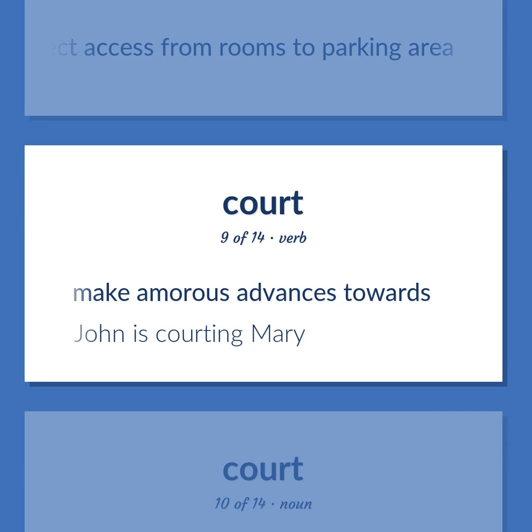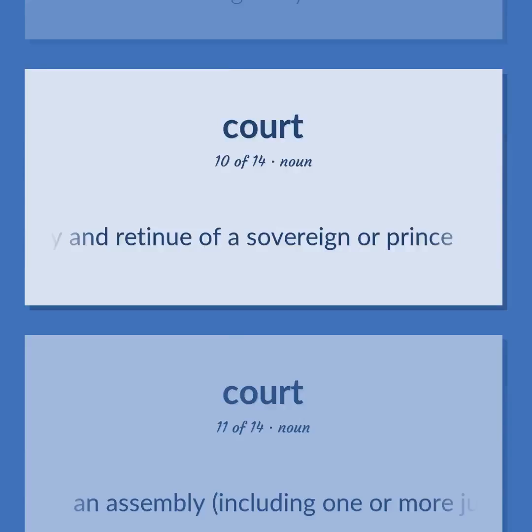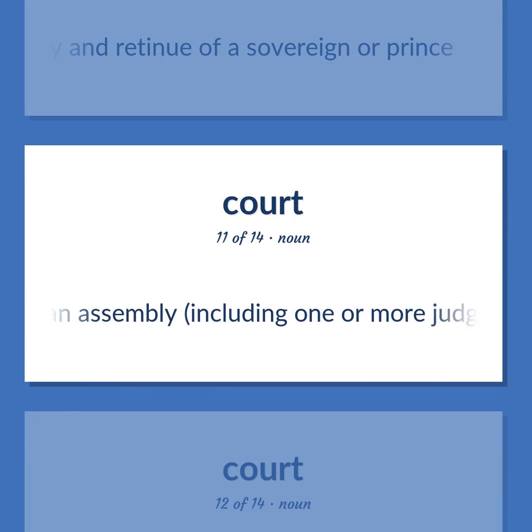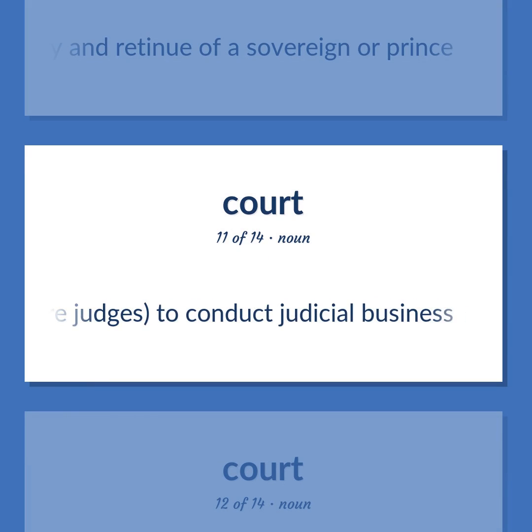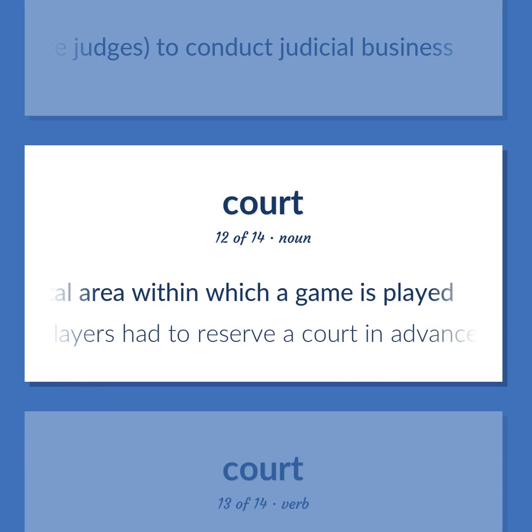John is courting Mary. The family and retinue of a sovereign or prince. An assembly, including one or more judges, to conduct judicial business. A specially marked horizontal area within which a game is played. Players had to reserve a court in advance.